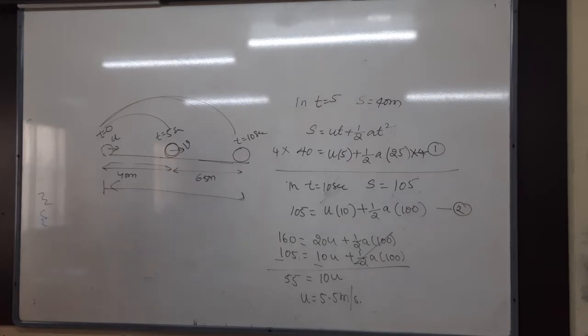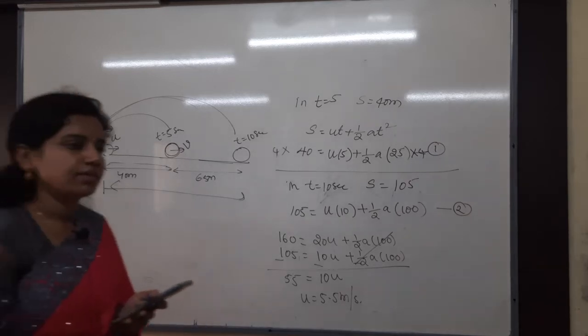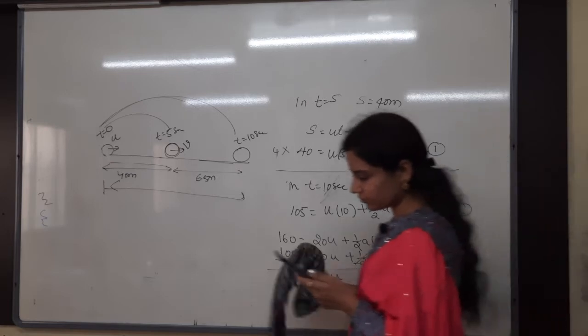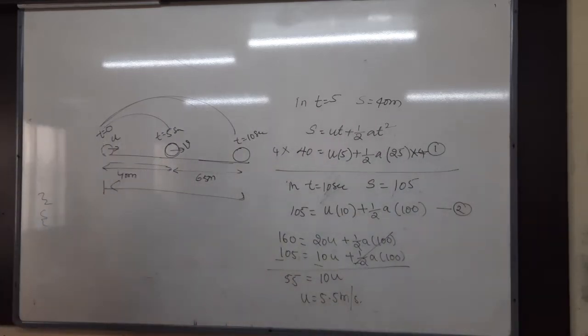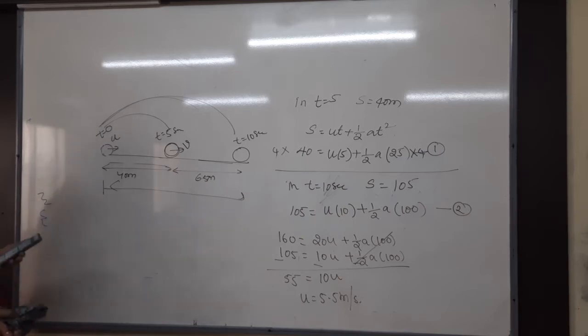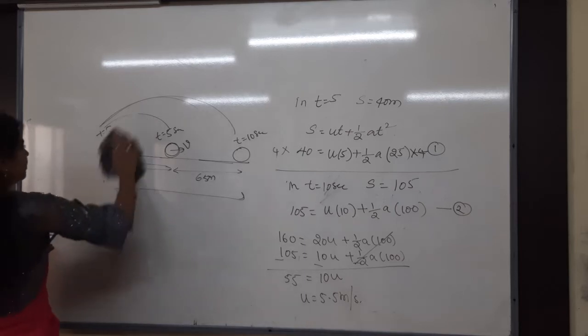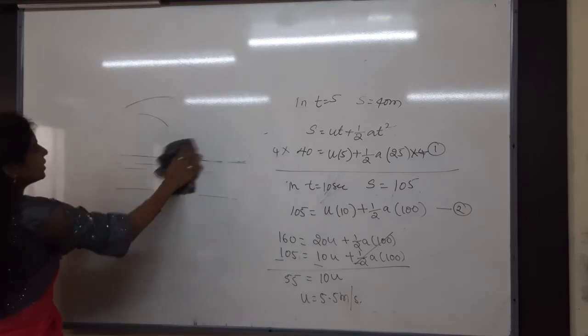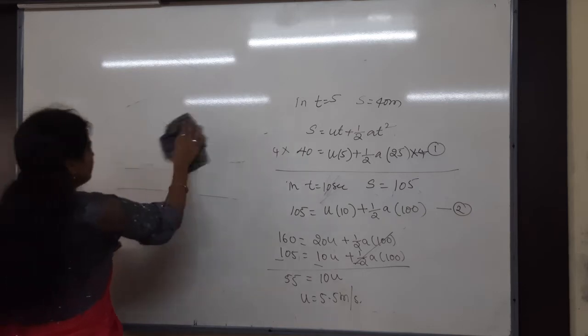A man is 45 meters behind the bus when the bus starts accelerating from rest with acceleration 2.5 meters per second square.